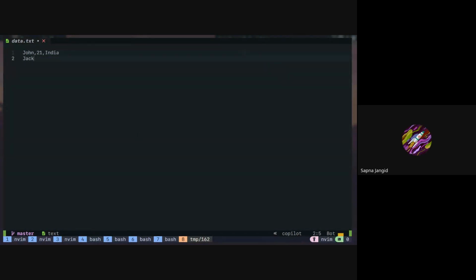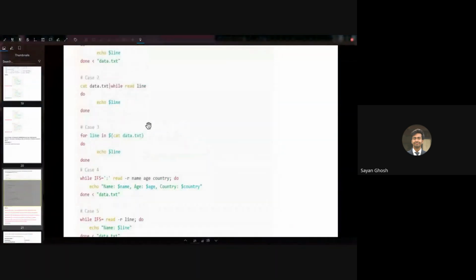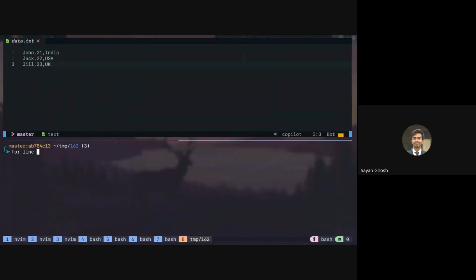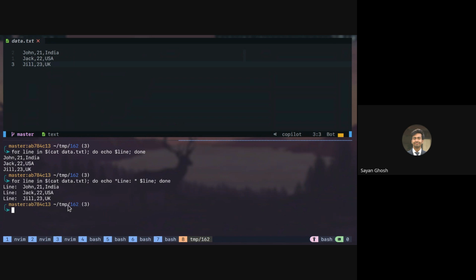It's like key value pair searching for values by key. So let's say we have these 3. Here I'm not going over the first 2 because they are simple. In the third one, if we do for line in $(cat data.txt), without IFS, do echo line, done. Here you can see everything is printed as it is, but this is iterated 1 word at a time. So if I do echo line colon and then this, yeah, you can see.